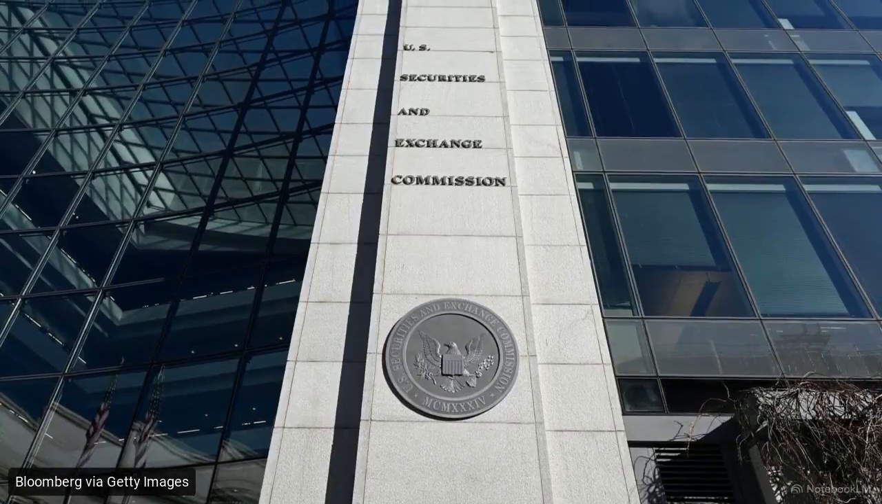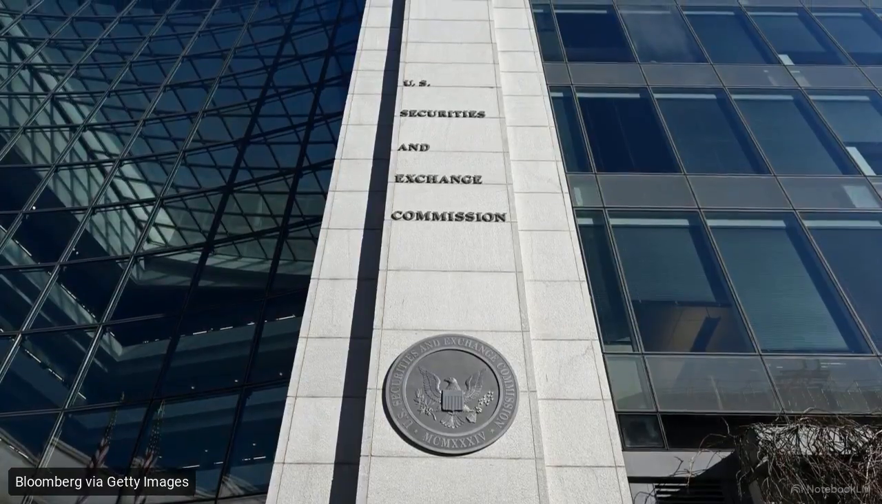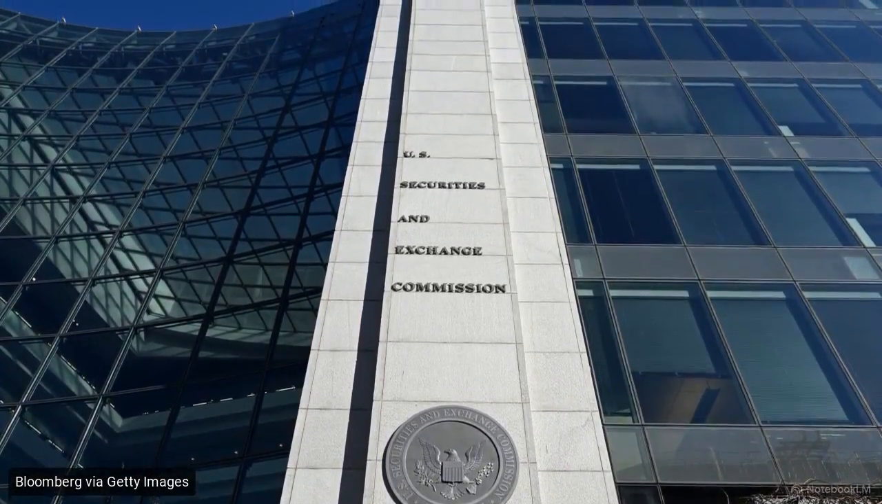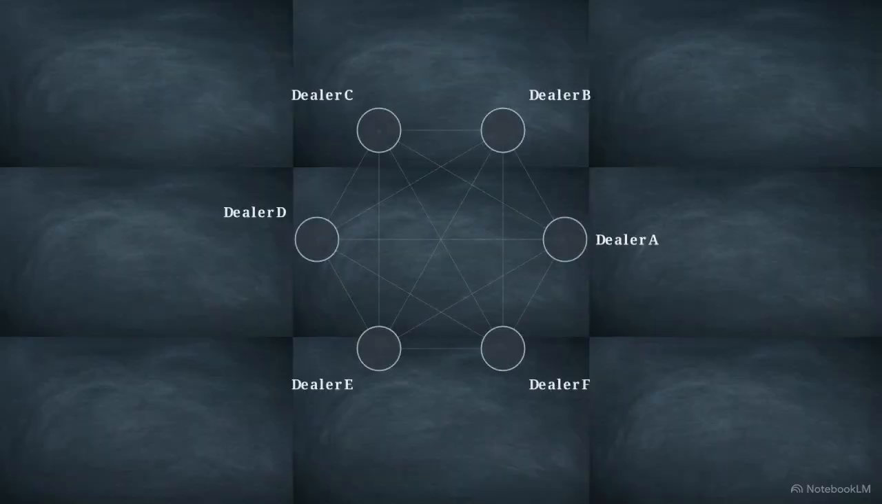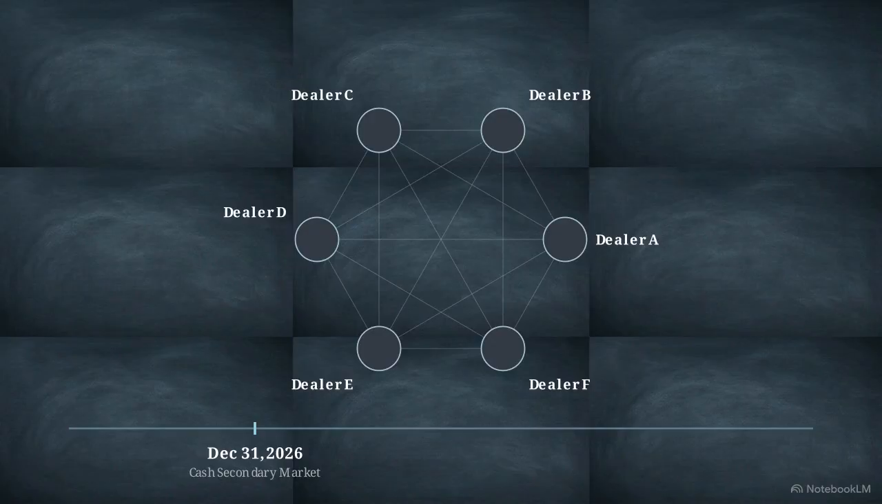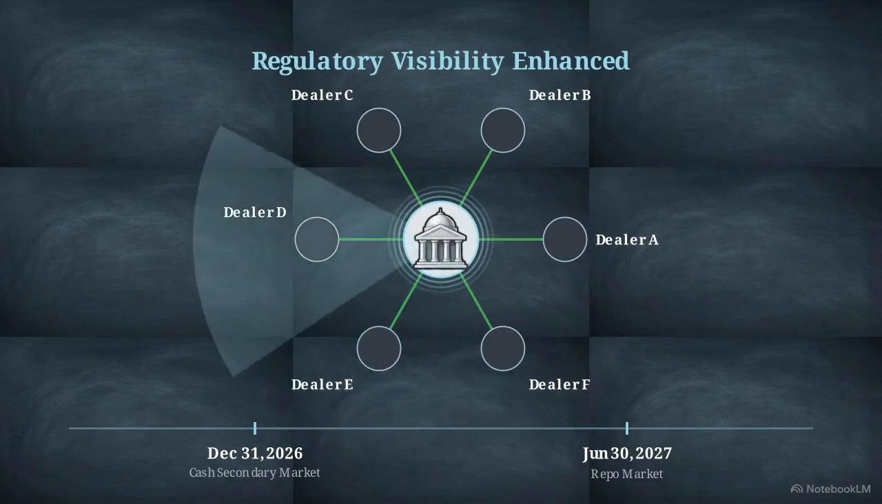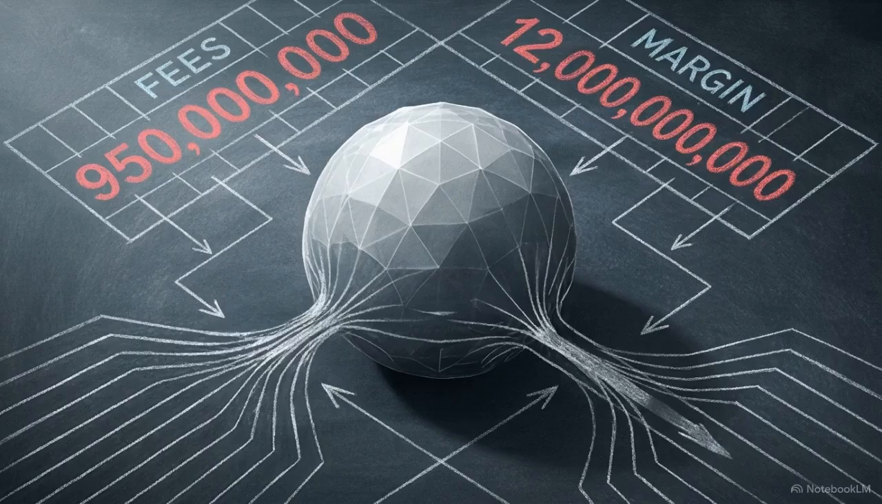In December 2023, the SEC adopted new rules requiring a large portion of the U.S. Treasury and repo markets to be centrally cleared. For compliance, cash secondary market transactions must be cleared by late 2026, and the repo market by June 2027. By inserting a central counterparty, the mandate standardizes margin requirements, enables dealers to net positions across trades, and provides regulators visibility into concentrated risks. While central clearing improves transparency, it introduces new costs.